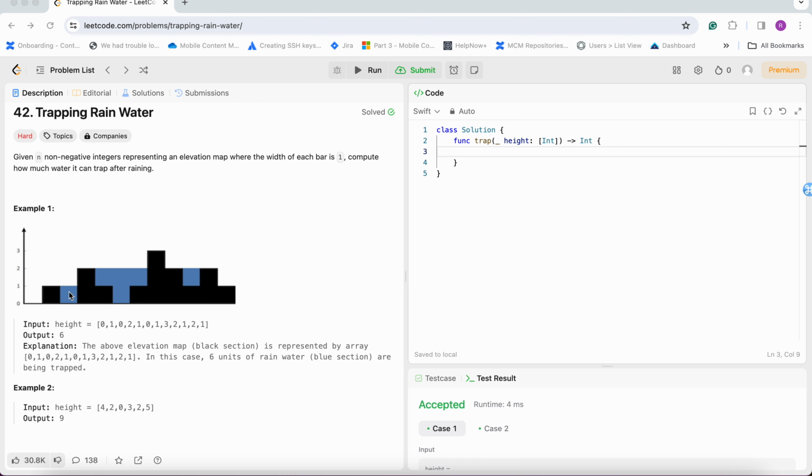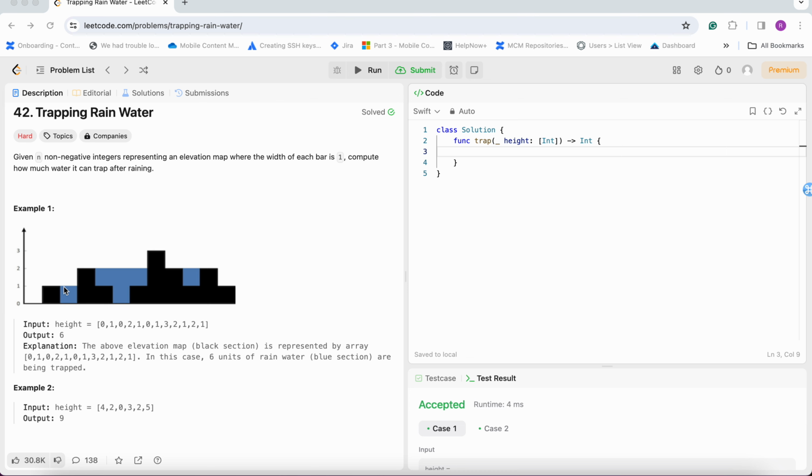Now how does it happen? Whenever water is stored, from this diagram we can infer that it is the minimum of the maximum support it can get from both sides, minus the height of the bar, right? See here, the maximum support it can get from the left side is 1, from the right side is 3.